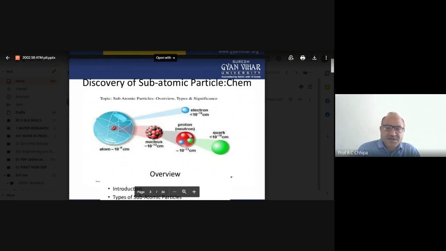So here the different types of subparticles are shown and how they correlate with each other, which gives the size of that particular molecule or atom.